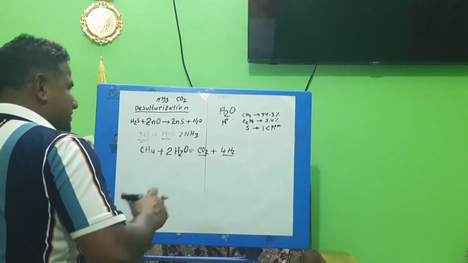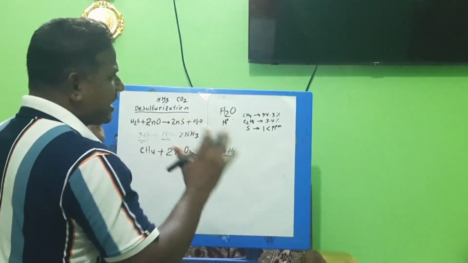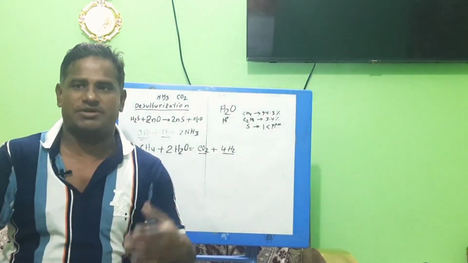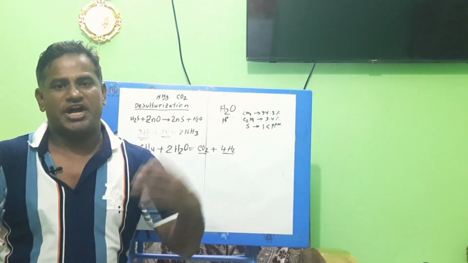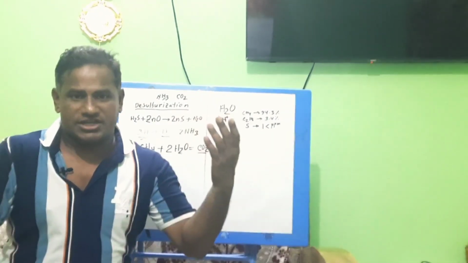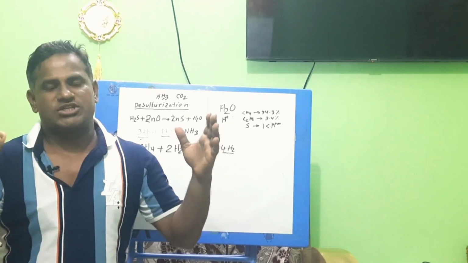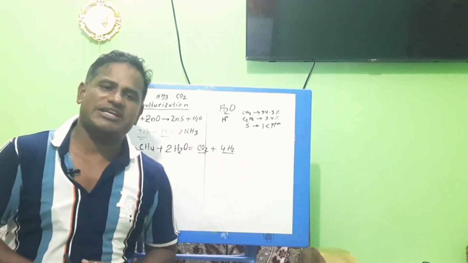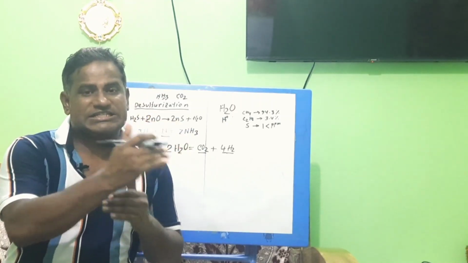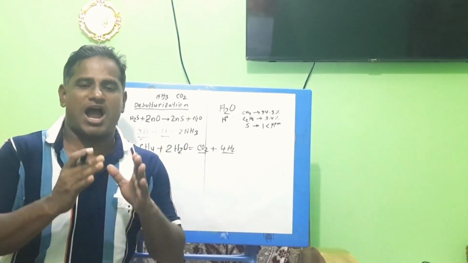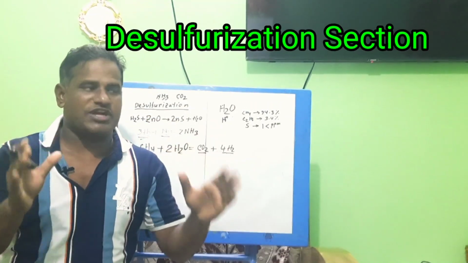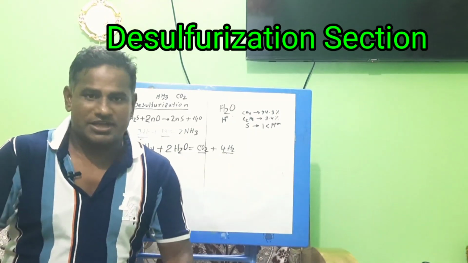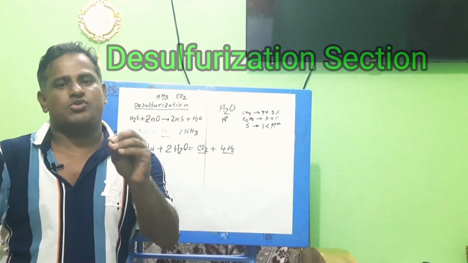Today I will explain up to the desulfurization section. In the ammonia plant different types of sections are available: desulfurization section, reforming section, shift converter section, CO2 removal section and synthesis section. I will try to explain step by step. First I will explain the desulfurization section. Up to the desulfurization section I will give the explanation in part 1 of my videos.